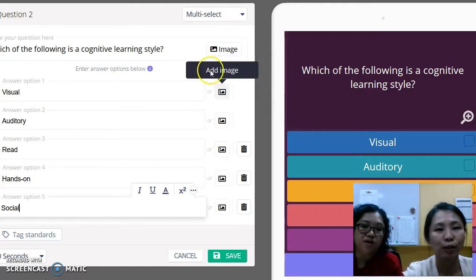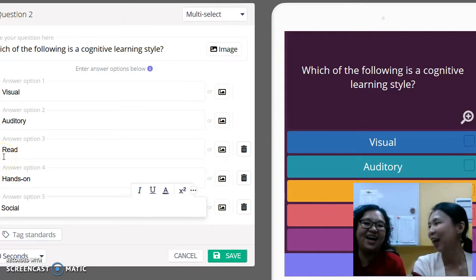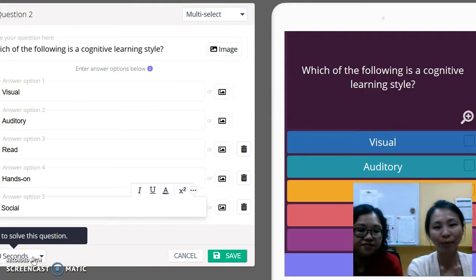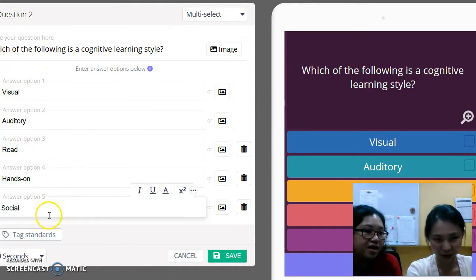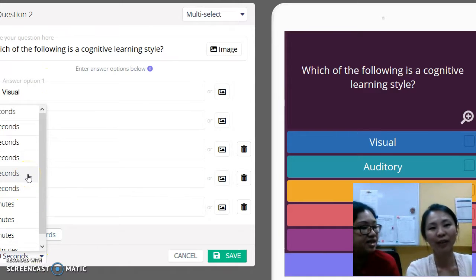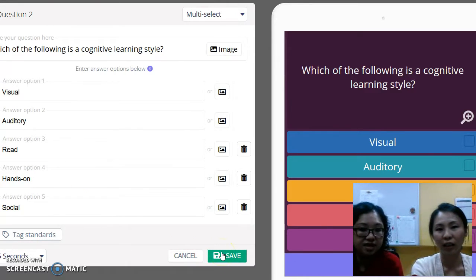Alright, so select the correct answer. I was in Prof. Dato's class just now, so I know the answer. It's A to D. Correct. And then time, since here it probably requires them to think a bit, let's be a bit more generous and say 45 seconds. Alright, so we create, and then we click on save.